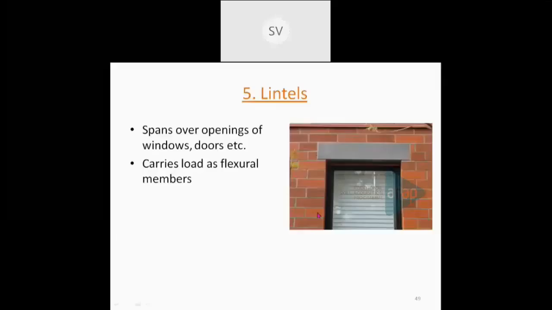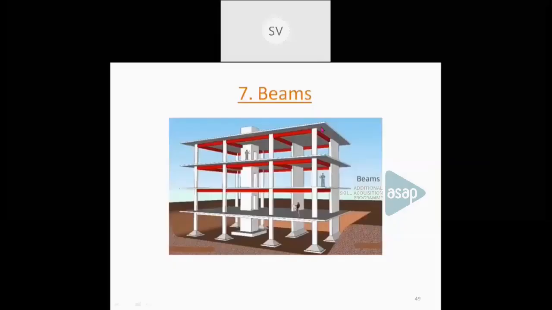And beams. Beams are again one of the most important parts of a structural framework. So these red shades indicate the structural beams. Beams are all horizontal members. The beam is actually supporting the slabs above it, or the loads from the slab are carried by the beams, and they will be taken to the columns, then towards the foundation.